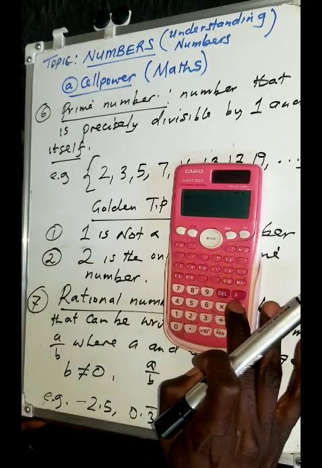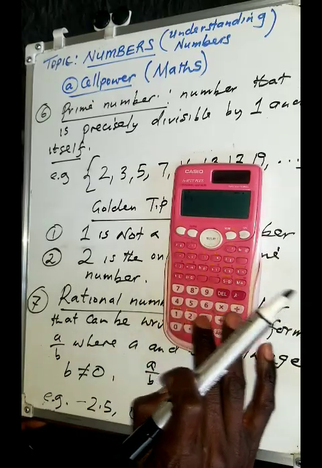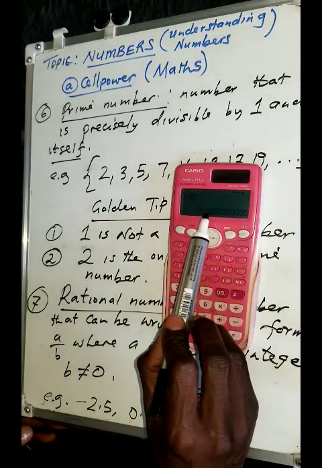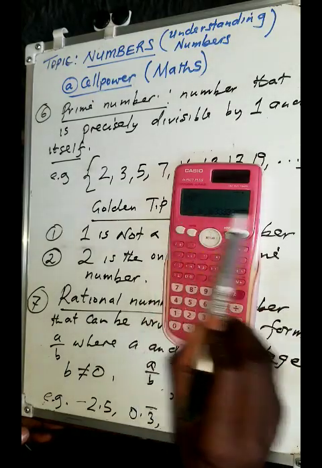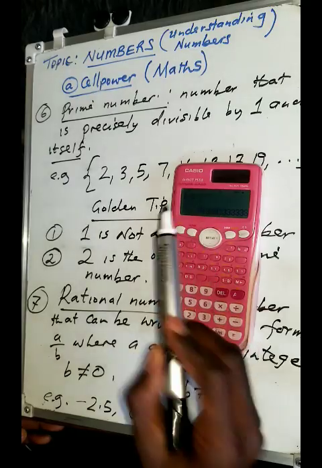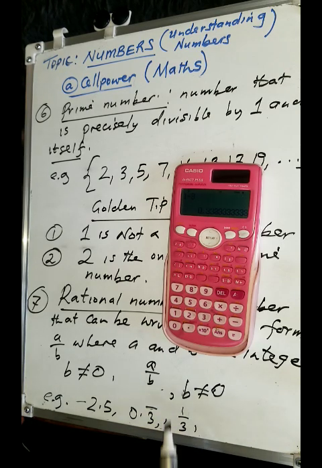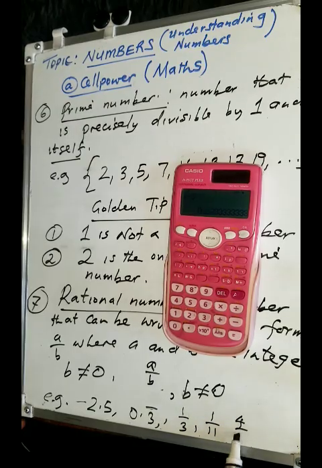For example, if you take 1 divided by 3, it gives you 0.333. So the 3 is a recurring one. Because 3 repeats itself, we can just write it as 0.3 with a bar on top. All these are what we call rational numbers, numbers that can be written as fractions, like 1 over 11. You can also talk about 4 over 1.